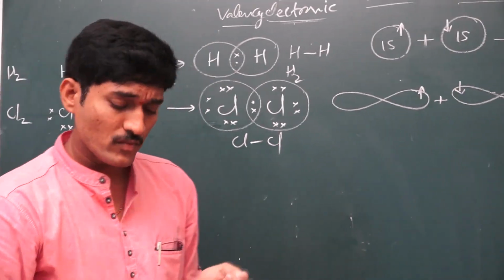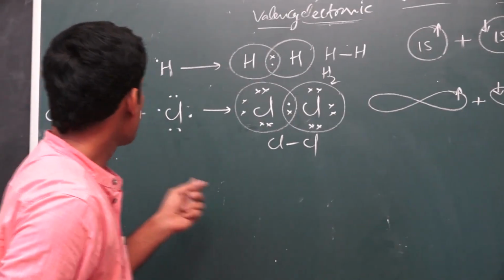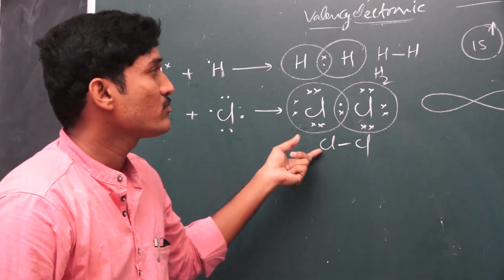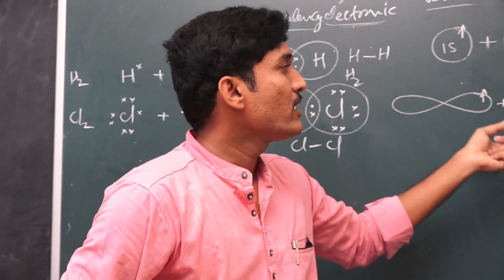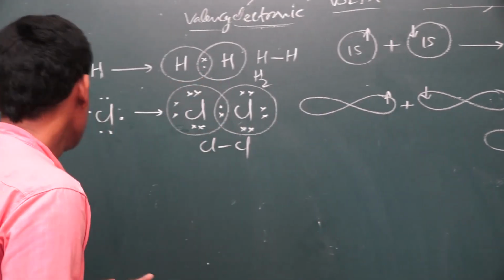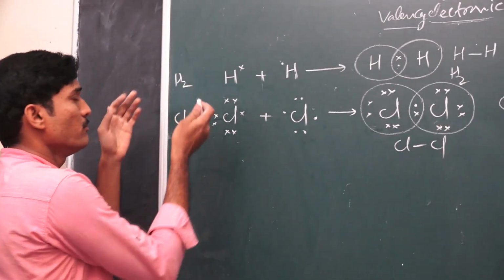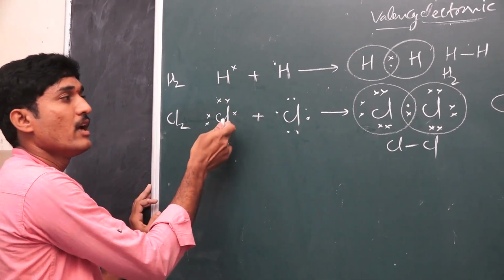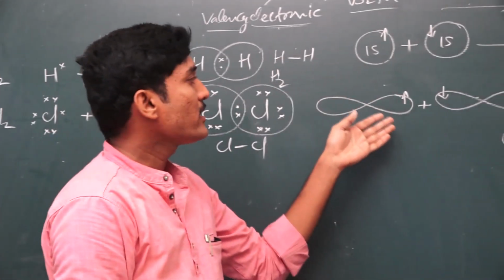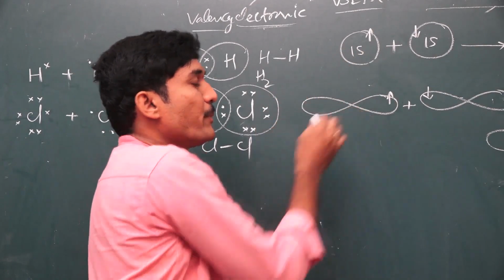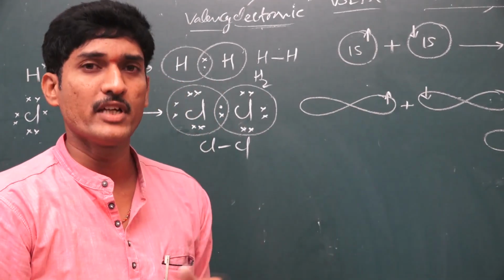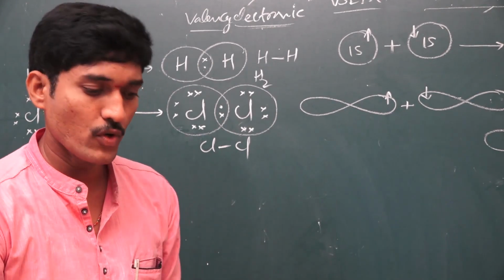In the examination, if they ask you to explain the formation of a chlorine molecule based on the electronic theory of valency, you draw this diagram, and if you explain the chlorine molecule based on VBT, you draw this diagram. Next, in the same sense, by adding H and Cl, the HCl molecule is formed. Here you also add the s orbital with the p orbital, and you get the HCl molecule formation in VB theory. These are different types of questions.